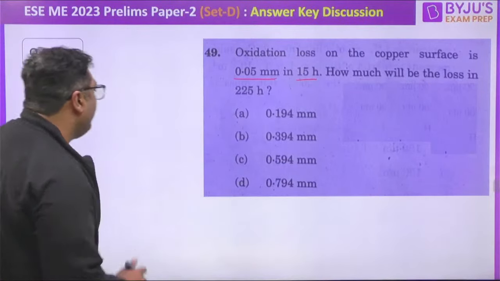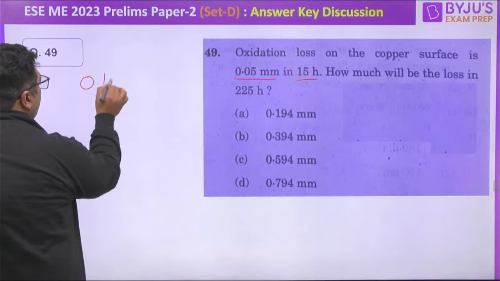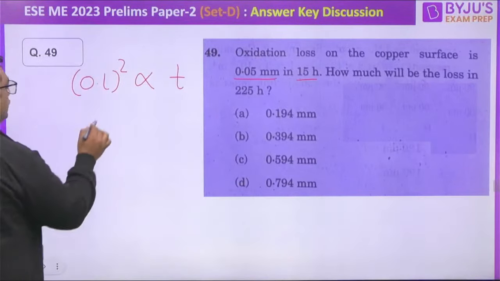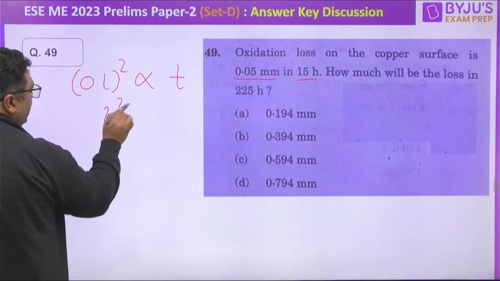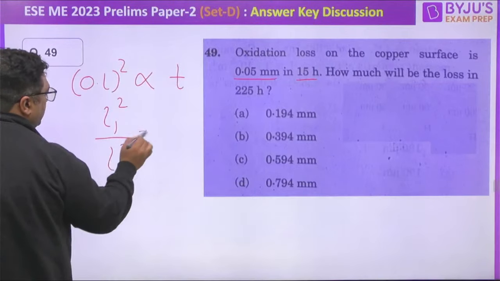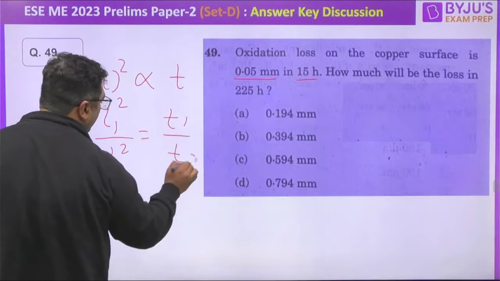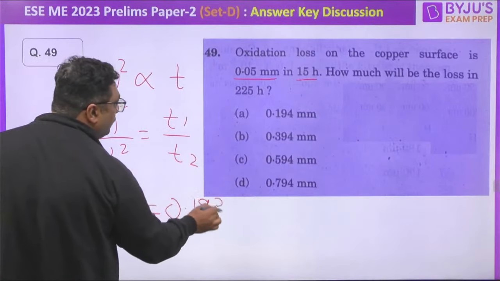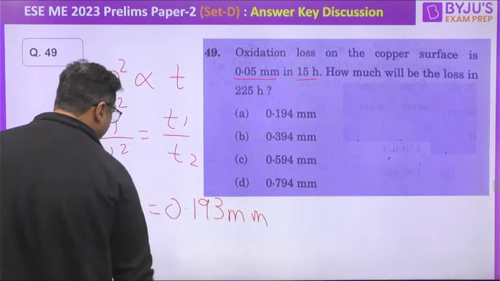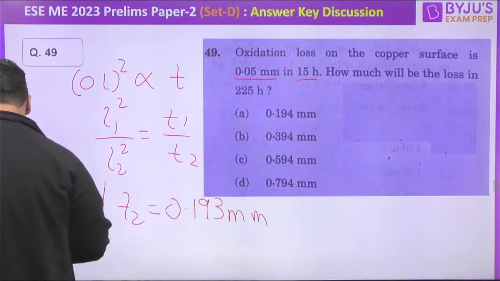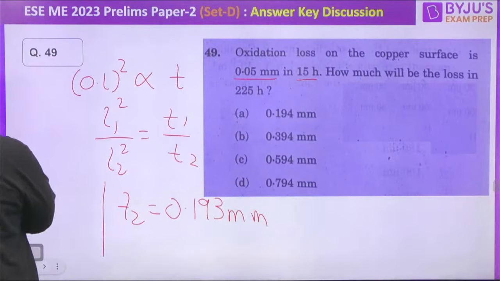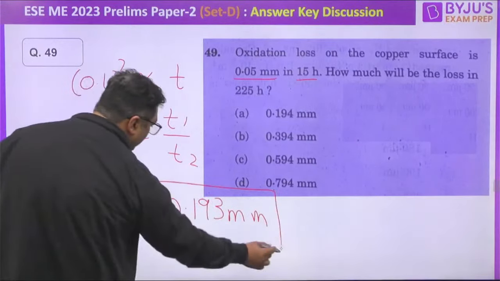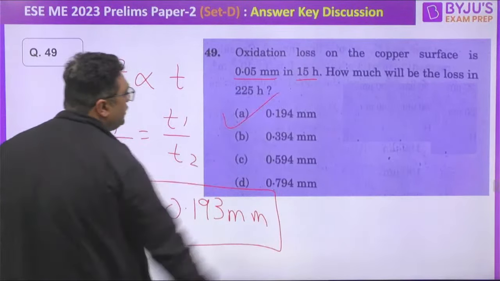So guys, we know that the oxidation loss squared is directly proportional to the time, and when you will be using that, you will be saying loss 1 squared by loss 2 squared is equal to T1 by T2. When you will apply this, L2 will be coming out to be 0.193 mm. Okay, so that will be L2 we need to find out. Yes, L2 will be coming out to be 0.193 mm. So the answer for this is going to be A.